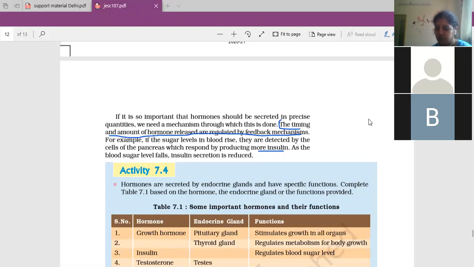Ma'am, I was asking whether the diseases caused by hormones are chronic. Okay, chronic diseases you are asking. Yes, some of them are long term. A change will not take place immediately, and sometimes we cannot do anything also. Because they are long-term effects, they will not be short-term. Any disease caused due to hormones will not be short-term. They may create a problem in the body for a long time. Most of them are long term.